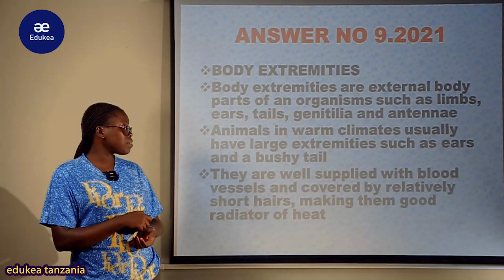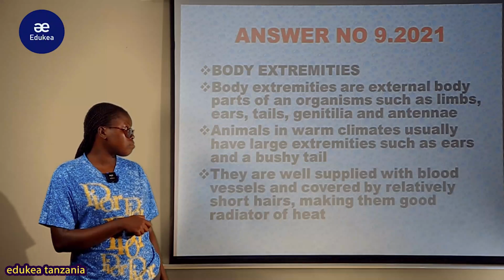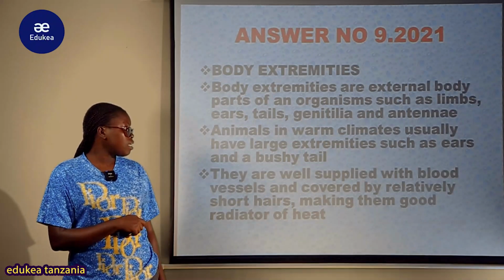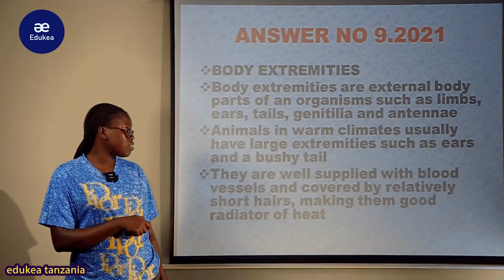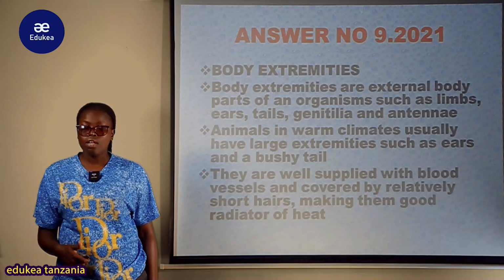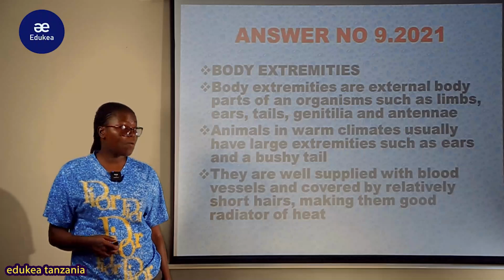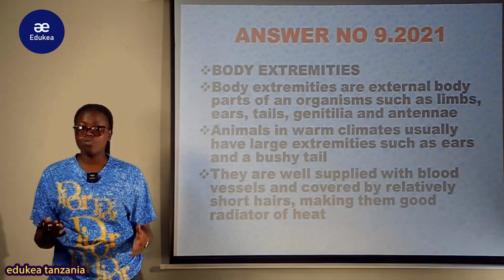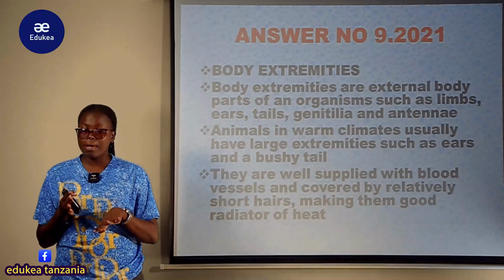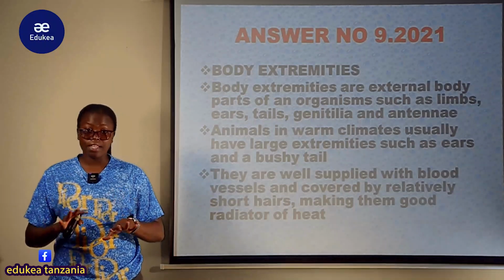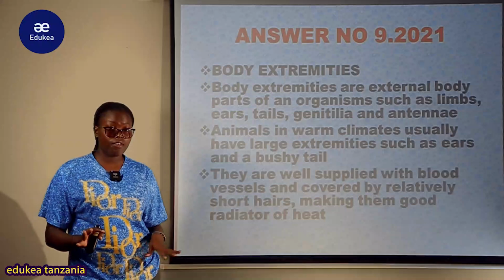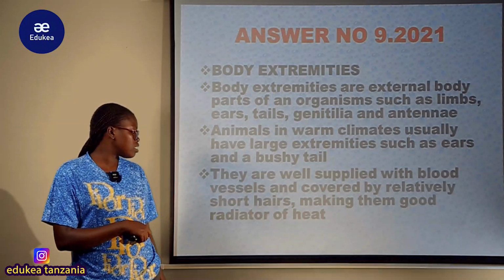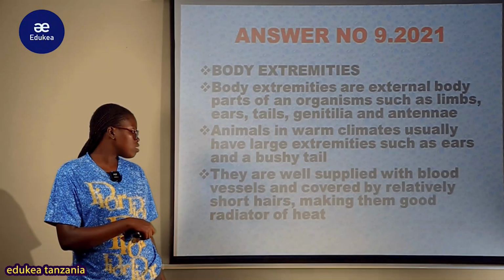Another is body extremities. So tunasema kwamba body extremities are external body parts of an organism such as limbs, hair, tails, genitalia pamoja na antenna. Animals in warm climates usually have large extremities such as hair pamoja na bush tail. Sema kwamba wanyama wale ambao wanaishi katika maeneo yenye joto kali, kwa mfano binadamu, wanakuwepo na to have this large. Sasa unakuta hata mikono yao inakuwa ni mipana, the palms of the hand are very wider.